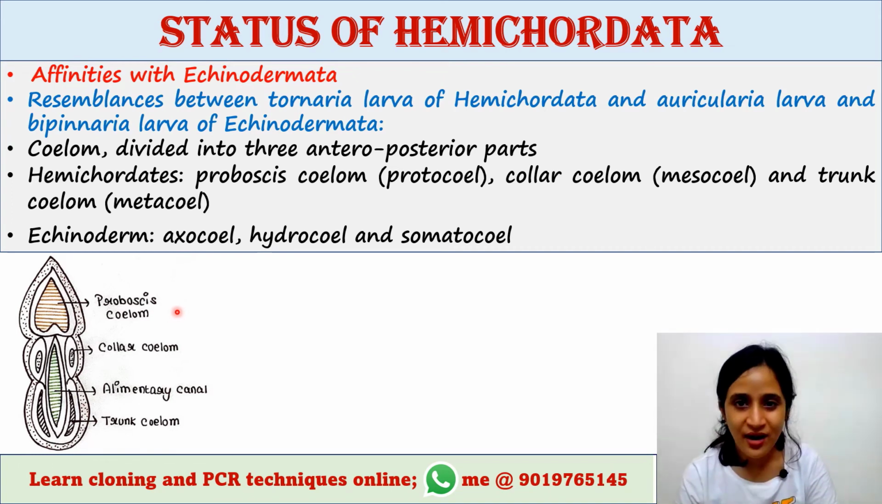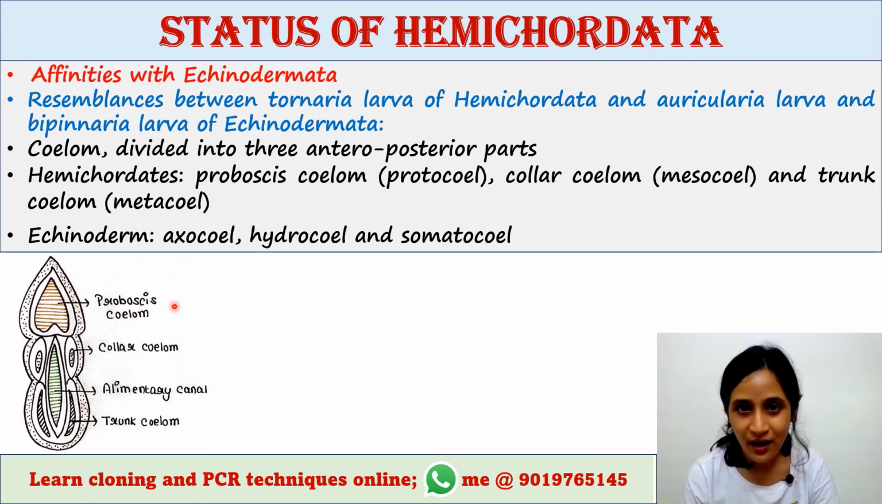And in echinoderms, the coelom is also divided into three parts, and they are called axocoel, which is present in the anterior-most area, then hydrocoel, which is present in the middle part, and then somatocoel, which is present in the posterior part of the coelom.